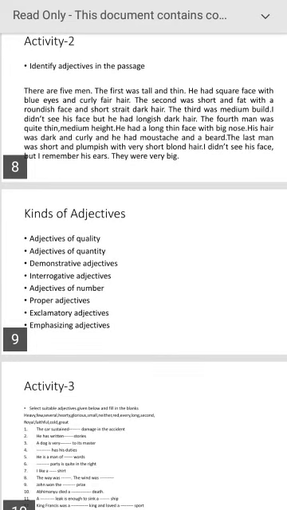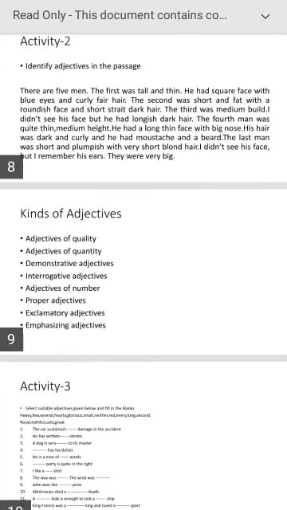So these are the adjectives used in this passage.